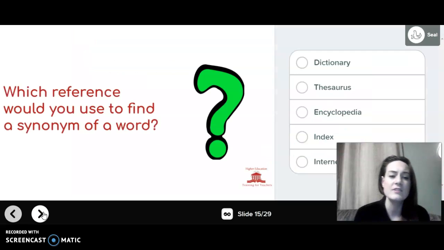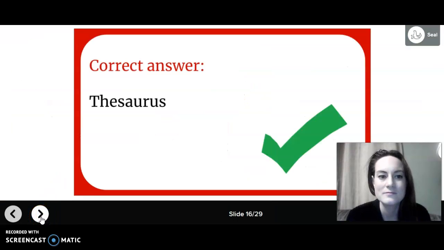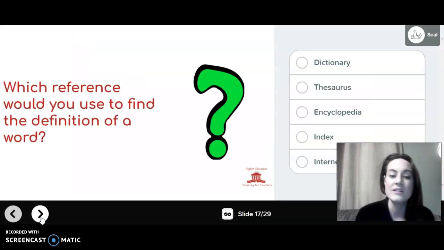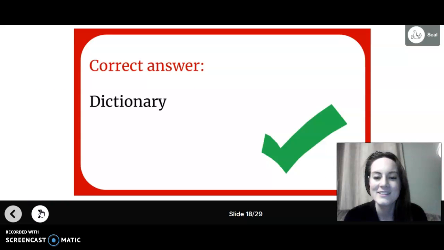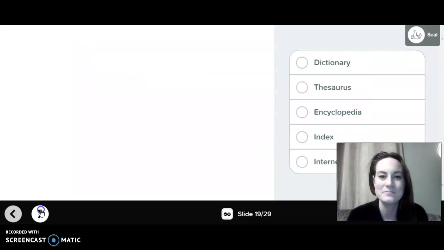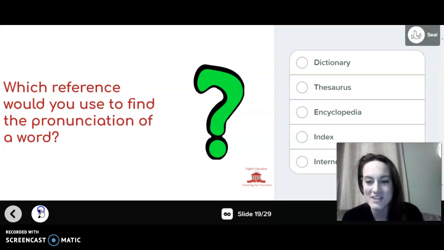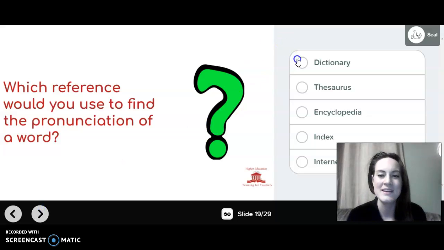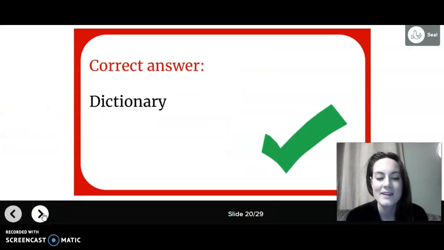Good. Which reference would you use to find a synonym of a word? I think a thesaurus. Okay. Awesome. Correct answer. Which reference would you use to find the definition of a word? I think that would be a dictionary. Okay. Correct answer. Awesome. Which reference would you use to find the pronunciation of a word? That would be a dictionary. Awesome.